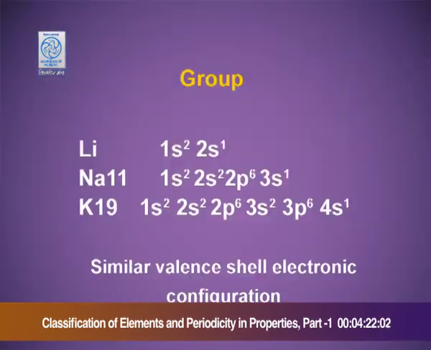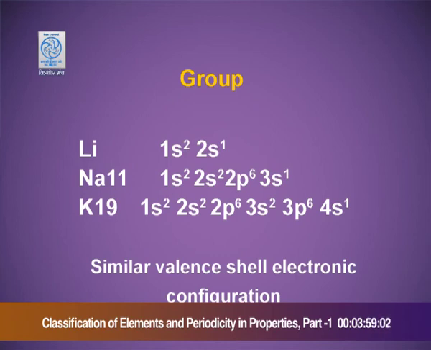Let us take an example of a group. Lithium, sodium, potassium, they are all alkali metals, the first group elements. Lithium, atomic number 3, electronic configuration 1s2 2s1. Sodium, atomic number 11, electronic configuration 1s2 2s2 2p6 3s1.